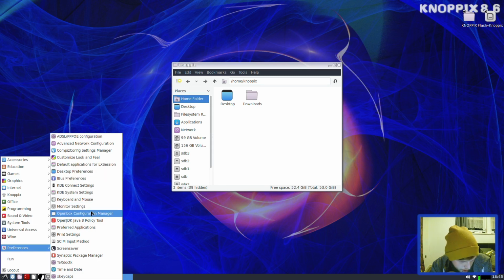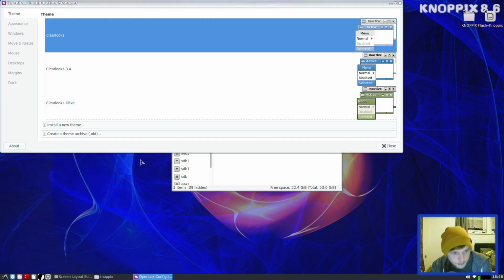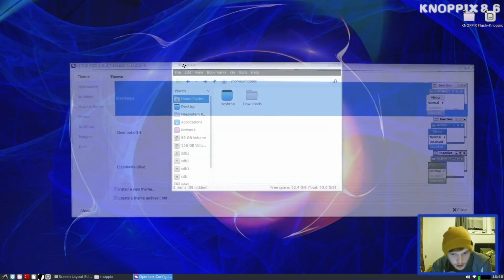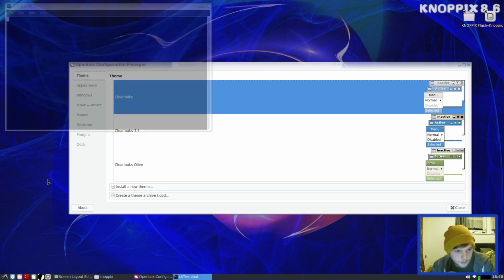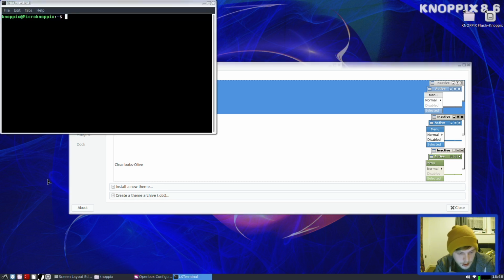Is there like a window manager thing? It's not OpenBox, is it? Ah, it might just be OpenBox. So OpenBox is your window manager. Before I do that, let me just open up a NeoFetch. Does it have NeoFetch installed? It has everything else installed, it seems. No, there you go, NeoFetch it doesn't. Let's go into root again.